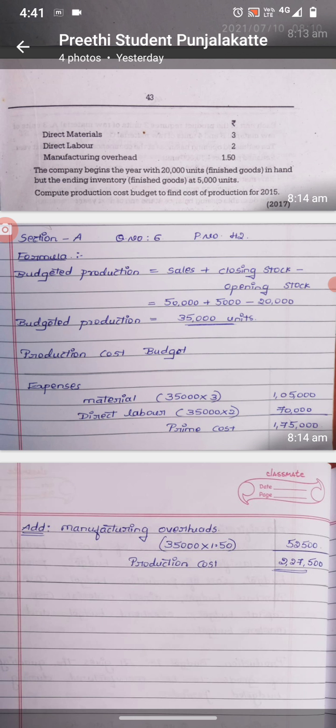So this is one of the controlling tools in the hands of a company to measure the performance of employees in terms of their expenses or cost incurred. There are different dimensions to this budget. It can be a sales budget, purchase budget, production budget, or cash budget, which we have studied already.